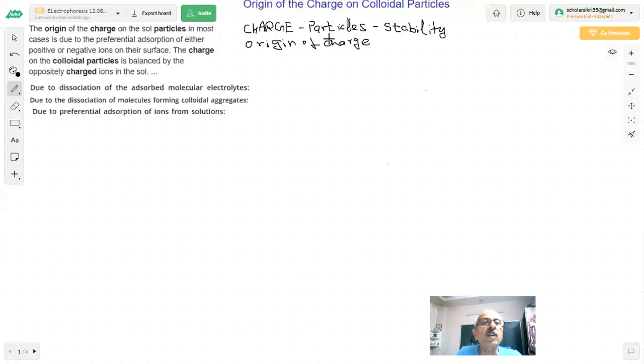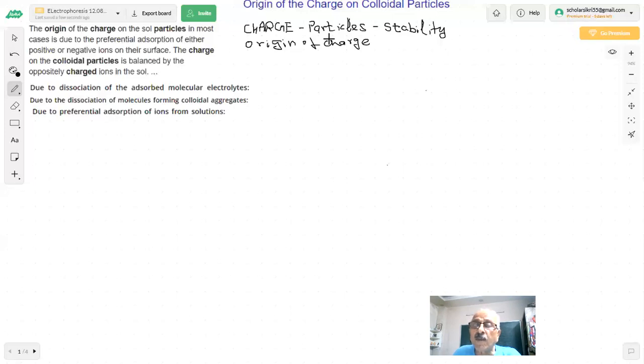The origin of the charge on the sol particle in most cases is due to preferential adsorption of either positive or negative ions on their surface. The charge on the colloidal particle is balanced by the oppositely charged ions in the sol.